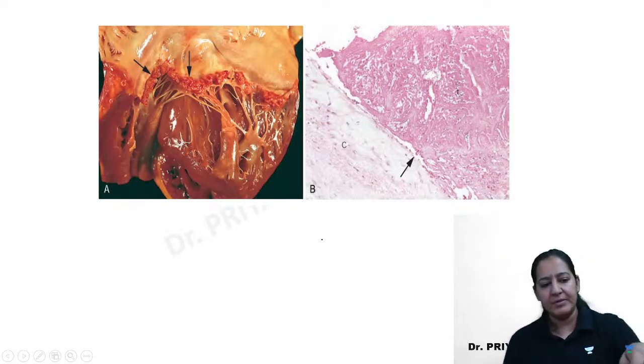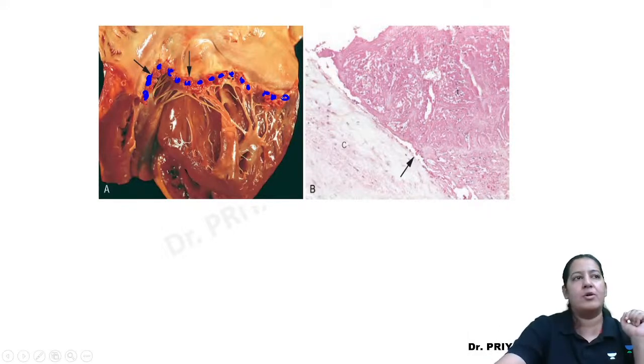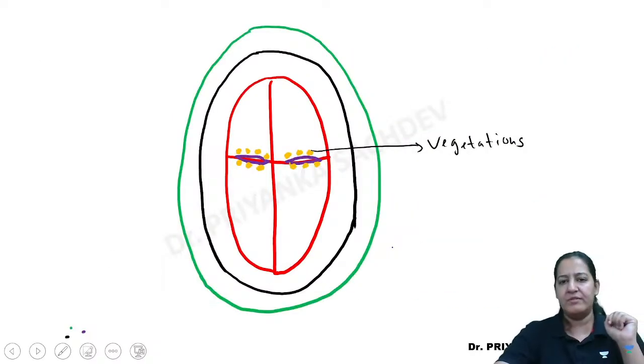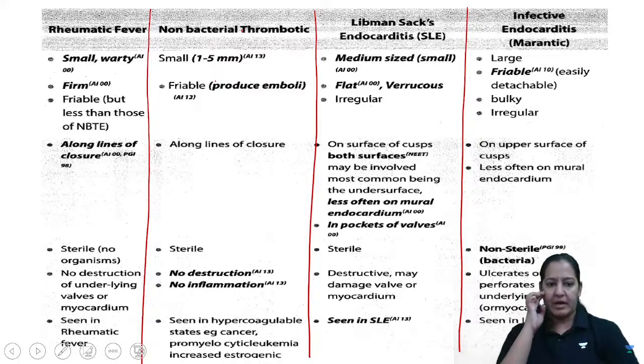So see the diagram. Can you see the NBTE vegetations? They are present on the junction, only on the junction. And see they are medium size. Here also nodules are found, but no severe deformity. So that's about it. We are done with the third also. Till now we are done with three.